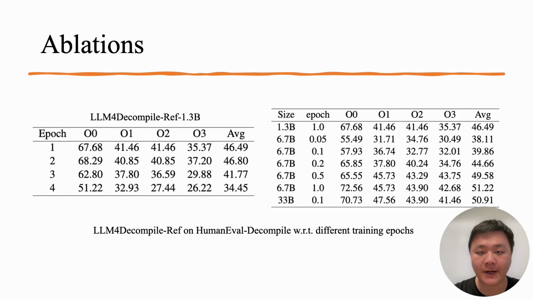We also provide ablations on the training epochs and model size. We notice that a large number of epochs is not always beneficial, but a few epochs of training is a strong baseline. With longer epochs, the training starts to overfit and leads to poor performance. As for the size, it can be noticed that the 6B model achieves comparable performance with the 1B model with only 20% of the data, and the 33B model reaches similar outcomes to the 6B model with 10% of the data. Also, these ratios may differ with varied datasets. Scaling up the size and data is really beneficial.